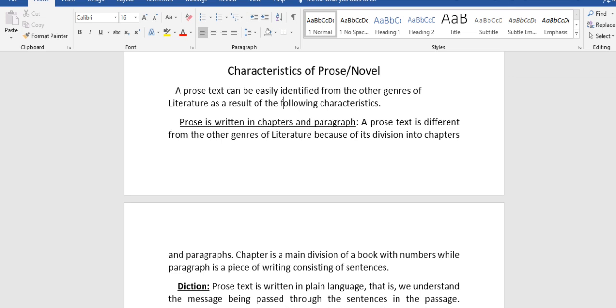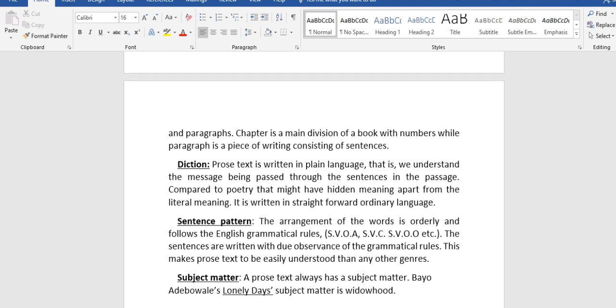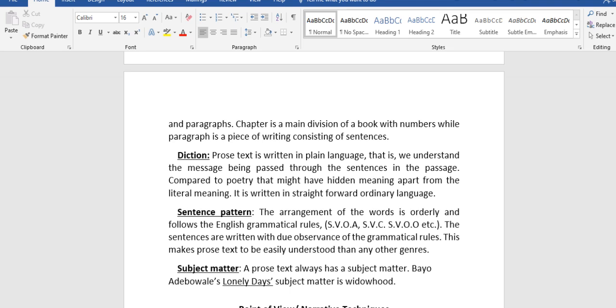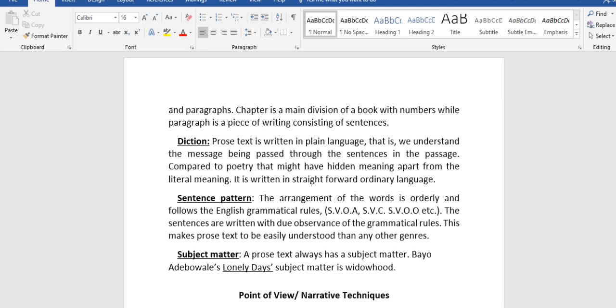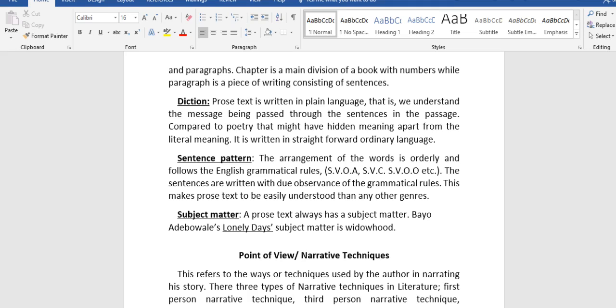A prose text is different from the other genres of literature because of its division into chapters and paragraphs. A chapter is a main division of a book with numbers, while a paragraph is a piece of writing consisting of sentences. Another thing you have to consider is the diction, the use of language. Prose text is written in plain language.